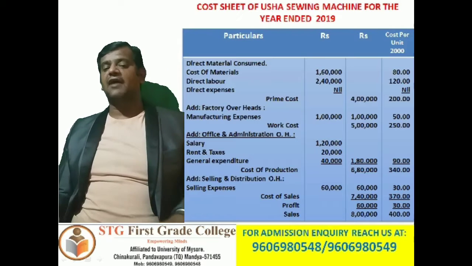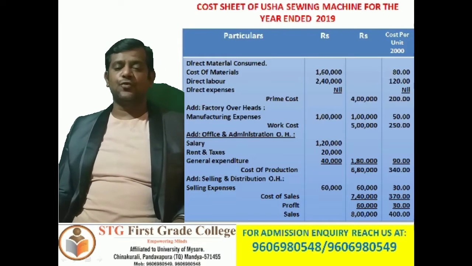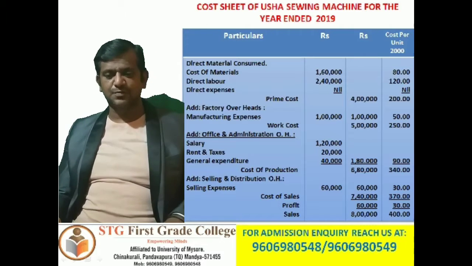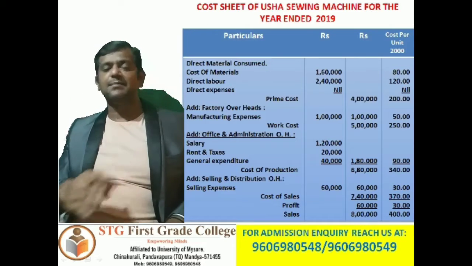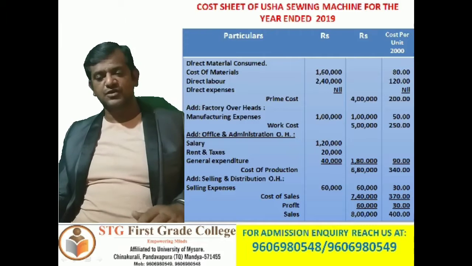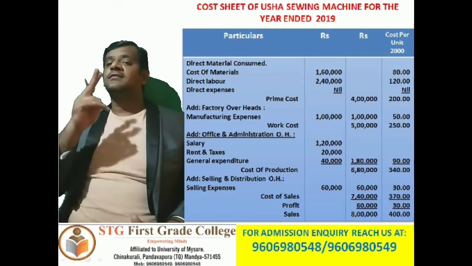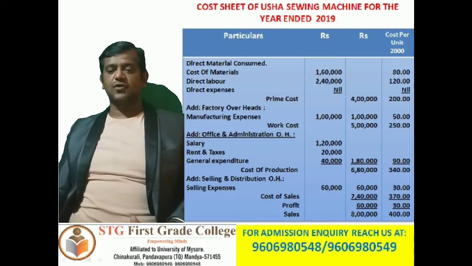So next we have to add selling and distribution overheads. So how much selling expenses? He has given directly 60,000 rupees. So directly take that amount to the middle column, 60,000 rupees. So 60,000 divided by 2000, again 30 rupees cost per unit we are going to get.